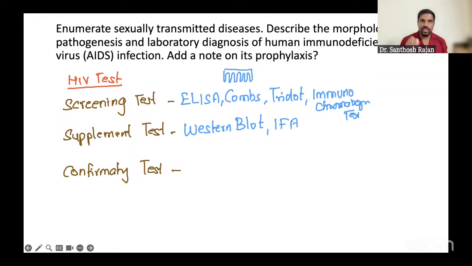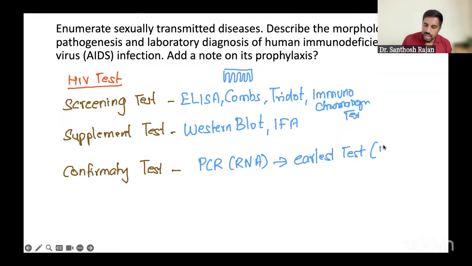Now, confirmatory is important. Confirmatory, you know, that is your PCR. Okay, PCR, RNA PCR. You're going to do RNA PCR, and this is the earliest test to become positive. That's what it is, confirmatory. Earliest test means 12 days after HIV infection, you get it positive.